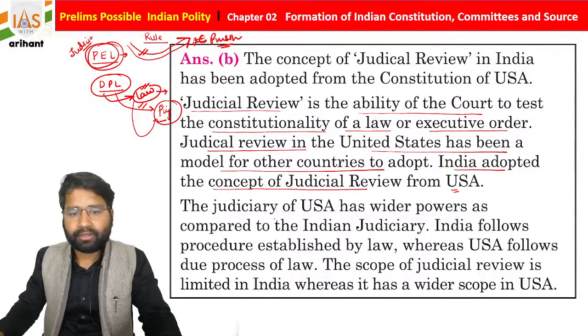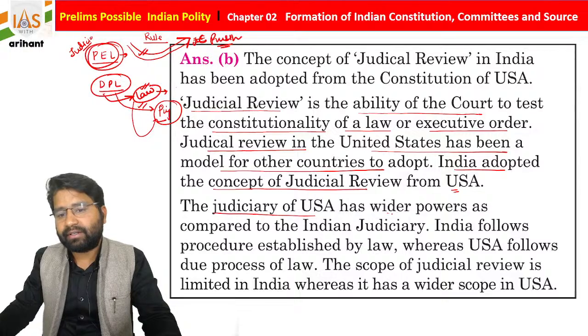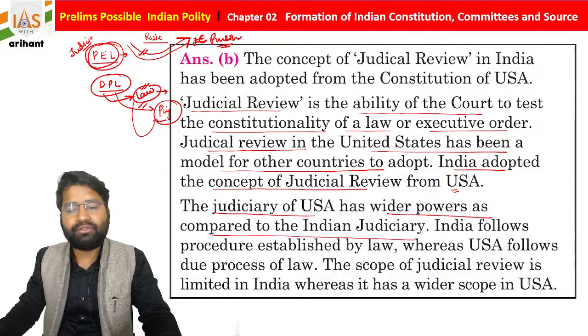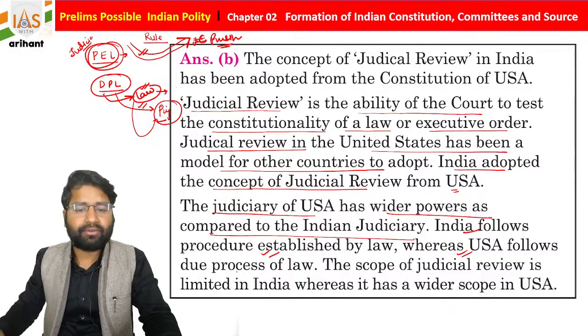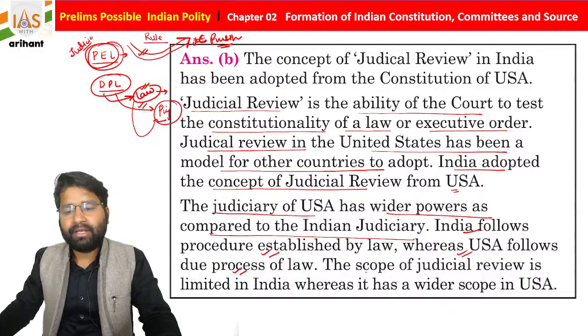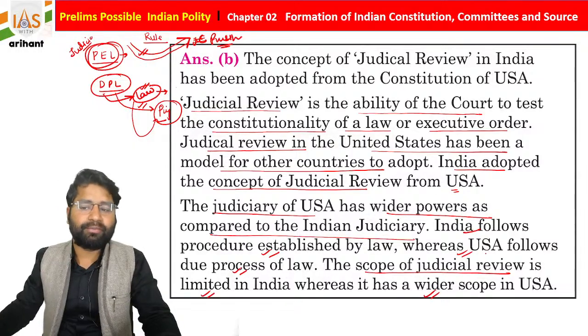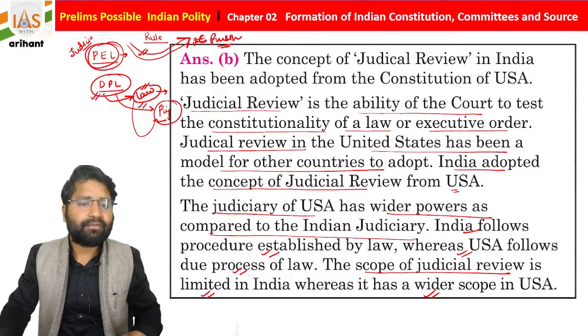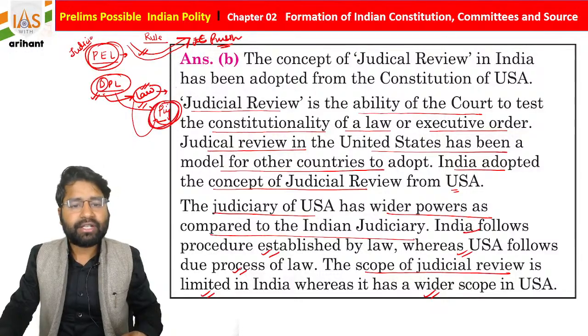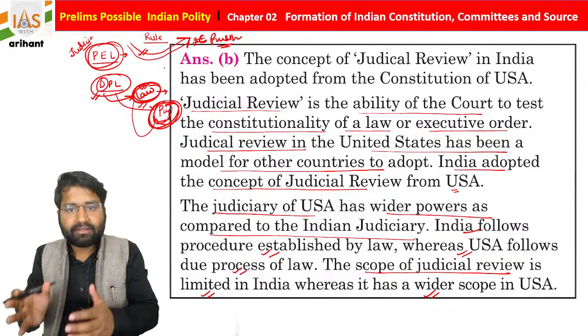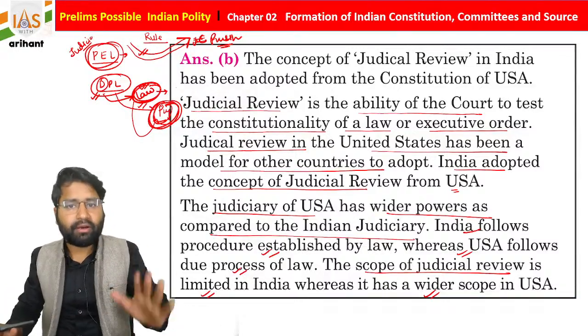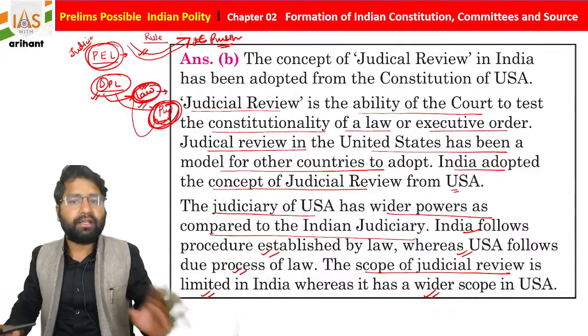So this is important. The judiciary of the USA has a wider power as compared to the Indian judiciary. India follows the procedure established by law, whereas the USA follows the due process of law. The scope of judicial review is limited in India, whereas it is wider in the USA. Why? Because they follow the due process of law. They can check the conduct as well as the laws: is this law okay or not, is it humanitarian or not?